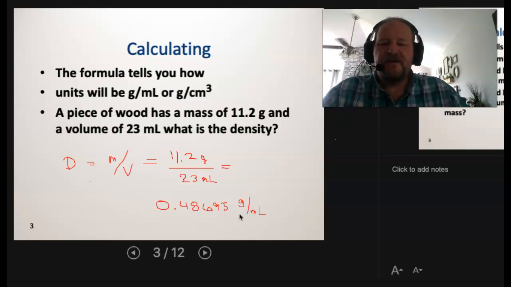Now hopefully you've already looked through these other PowerPoints and you saw that in one of those previous chunks we talked about rounding and significant figures. These are both measurements. So 11.2 would be 3 sig figs, 23 is 2 sig figs. That means I'm going to apply the 2 sig fig value to my final answer. The 0 is not significant, so I get the 4, and then I get 8. And then look at what 6 does to 8, it rounds it up. So my final answer then is going to be 0.49 grams per milliliter.